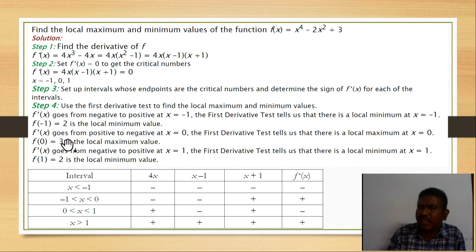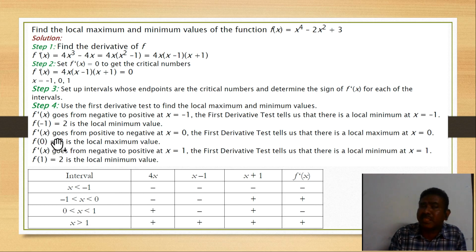Then come to the next. F dash x goes from positive to negative at x equal 0. The first derivative test tells us that there is a local maximum at x equal 0. Now you can see at x less than 0, x greater than 0, we are moving from positive to negative. So automatically we should have the maximum value.